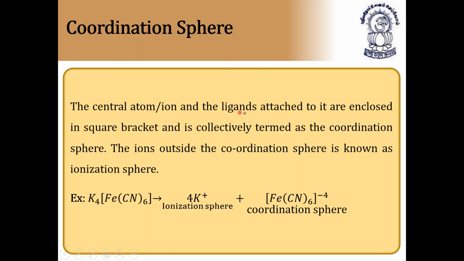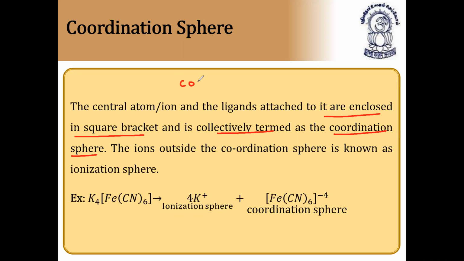The central atom or ion and the ligands attached to it are enclosed in square brackets and are collectively termed the coordination sphere or coordination entity. The ions outside the coordination sphere are known as the ionization sphere. So in potassium ferrocyanide, potassium is the ionization sphere and [Fe(CN)6] is the coordination sphere. So you can easily identify the coordination entity or coordination sphere: the substances present in the square brackets, the central atom and the ligands attached to it, collectively termed the coordination sphere or coordination entity.